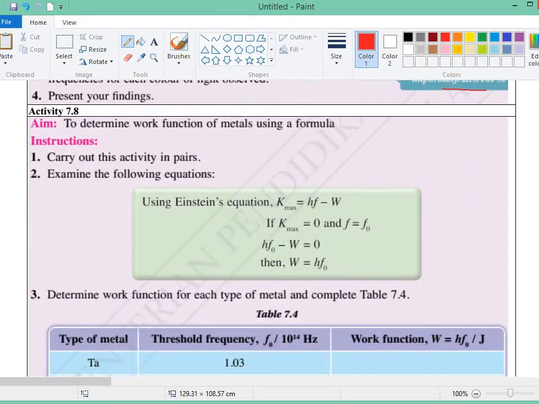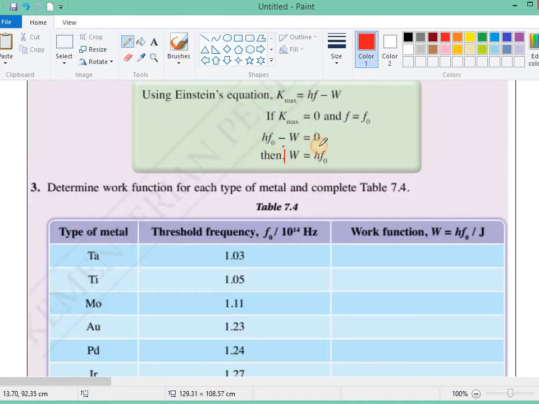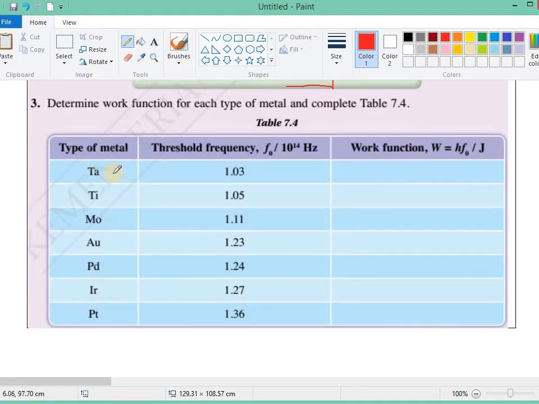Activity 7.8: determine the work function of a metal using a formula. The formula to find the work function is: work function equals the Planck constant times the threshold frequency. Here you see different types of metal, like what we discussed just now: thallium, titanium, molybdenum, aurum, plumbum, iridium, and platinum. They have different threshold frequencies, and we can calculate the work function of these different metals just by using the equation W equals the Planck constant times the threshold frequency.